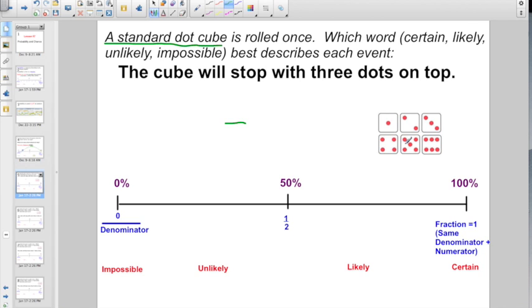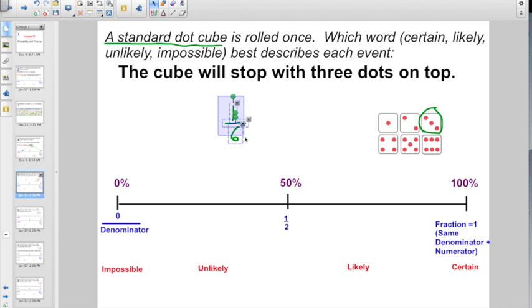I have a denominator of 6 here, because I could have a 1, a 2, a 3, a 4, a 5, or a 6. What is going to be my numerator? The one I am talking about will stop with 3 dots on top. I only have one of those with 3 dots on top, right?